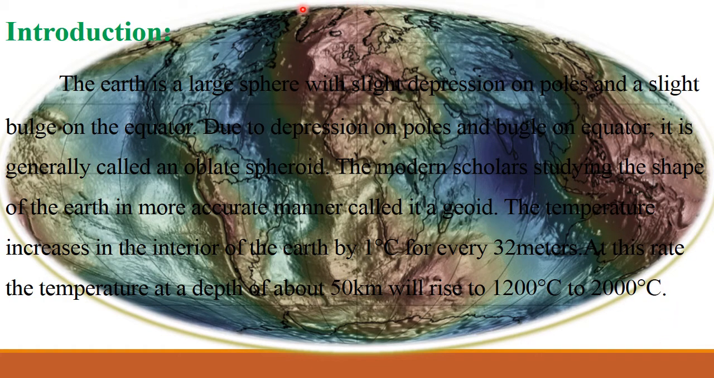Depression means like this and bulge means like this. Depression means अंदर को धंसी हुई and bulge means बाहर को निकली हुई. And this slide describes in a short way the shape of the earth.